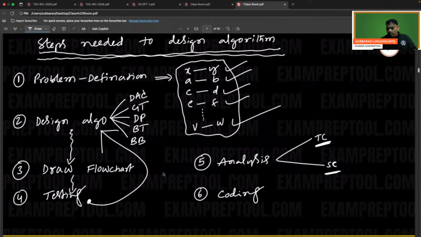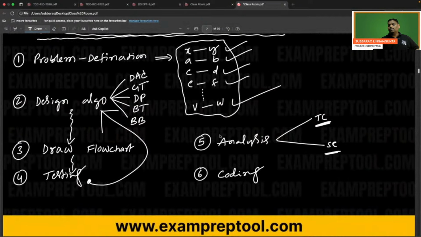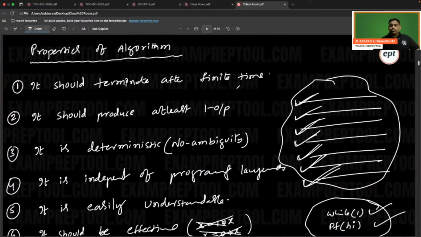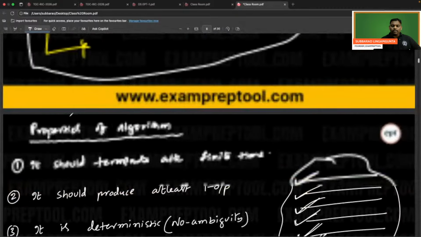Remember everyone, if you follow these steps, whatever final output is coming will satisfy all the properties. After these steps are over, whatever program you have, you check yourself. It should terminate after finite time. If it does not terminate, testing will stop. So it will terminate after finite time.